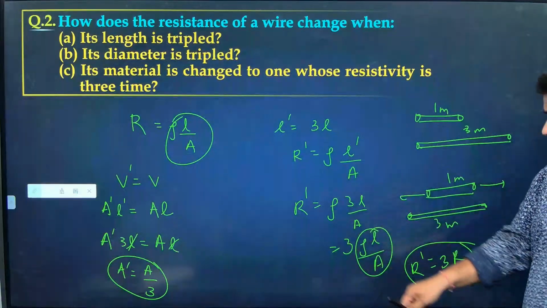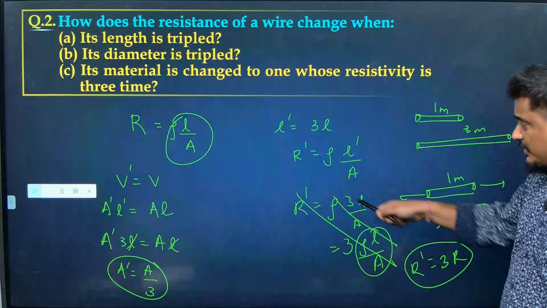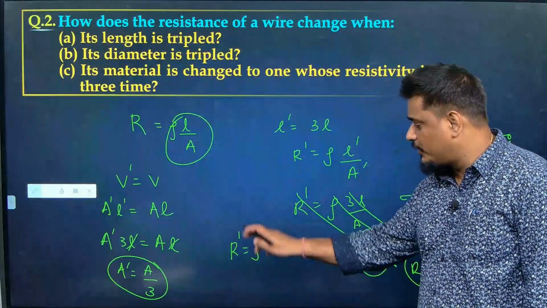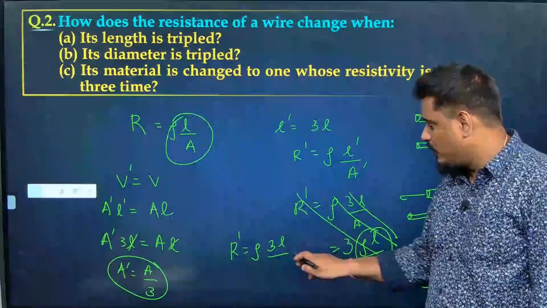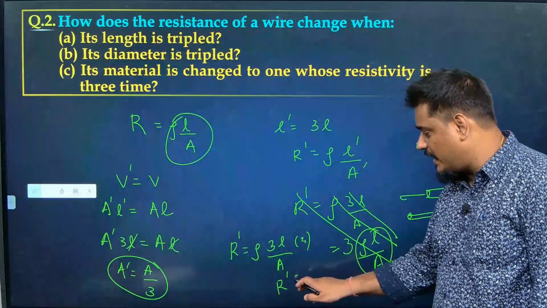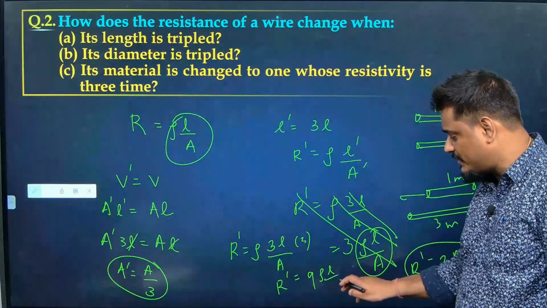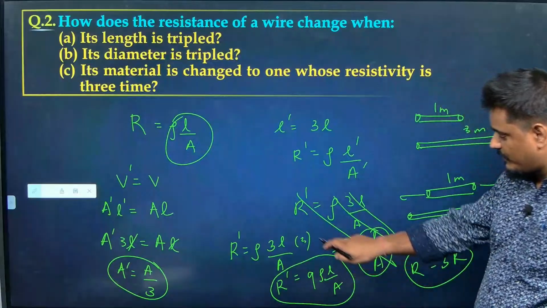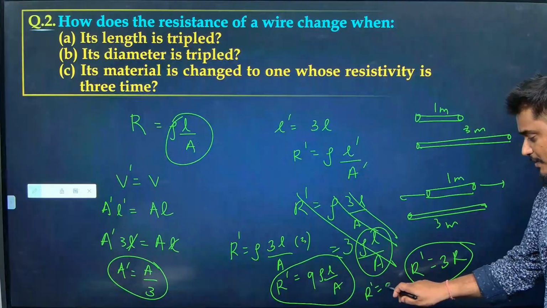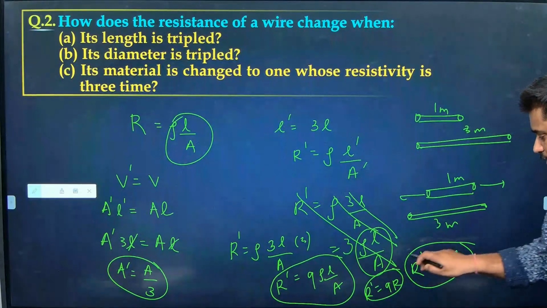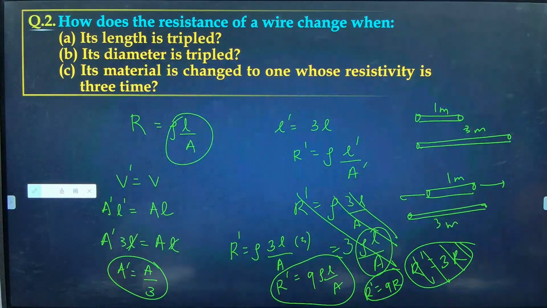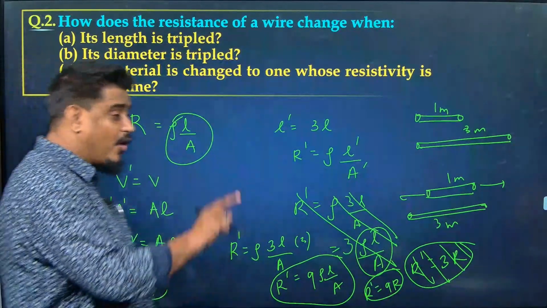Now put it in this expression. What will happen to R dash? R dash will become equal to rho into L dash, which is 3L, by A dash, which is A by 3. The answer is R dash is equal to 9 times of rho L by A, right? So R dash will become equal to 9 times of R, not 3 times. I hope you get my point. Don't expect the question to be that simple. I hope everybody is clear in this.